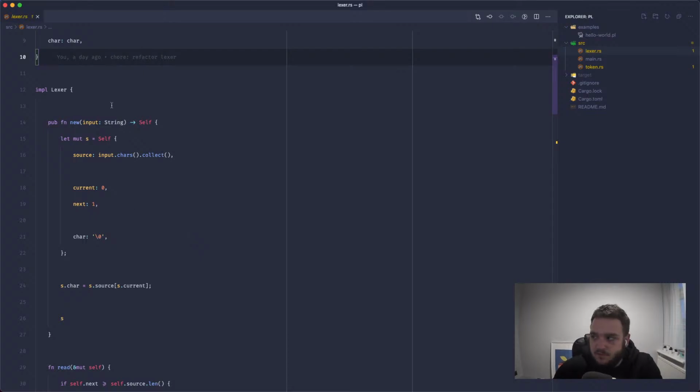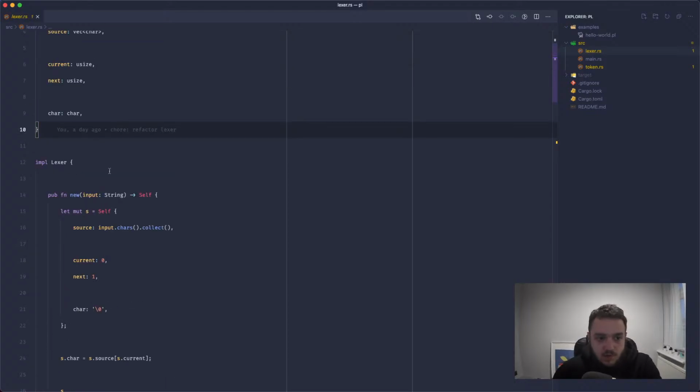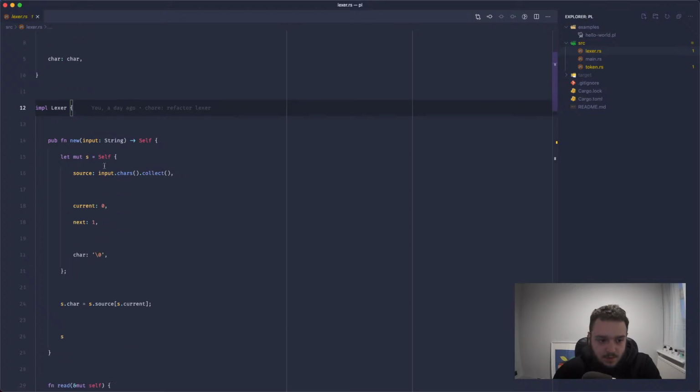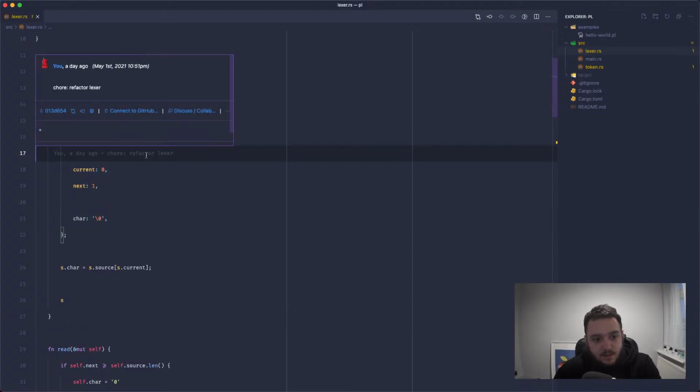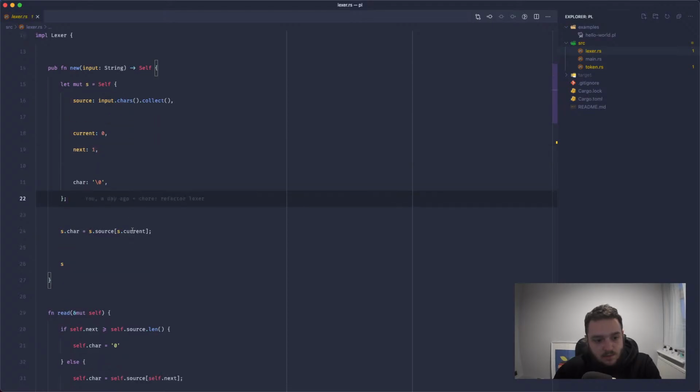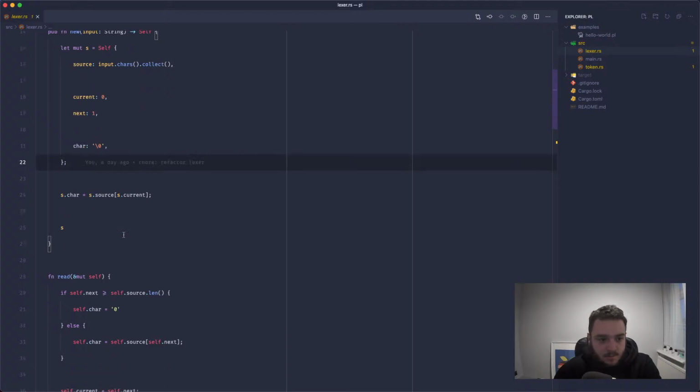If you're not familiar with Rust and this is your first time seeing it, you might want to go back and watch the other stream. I explain a couple of the basic things that I'm using, like structs, the impl keyword, and how methods work on structs. A couple of other things: the new method now takes in the input. It initializes the new state on the struct, and we're also filling in the first char, so we don't have to start on a null character.